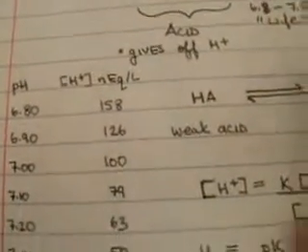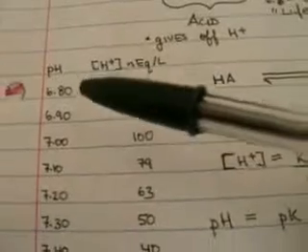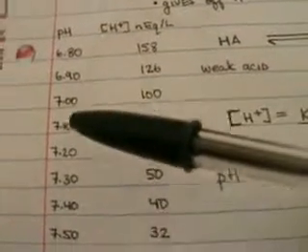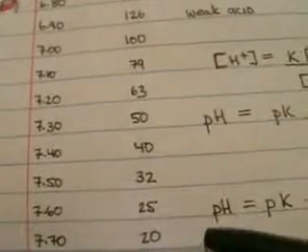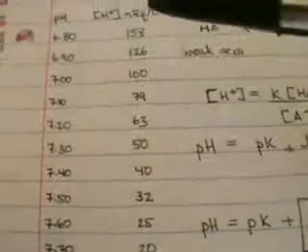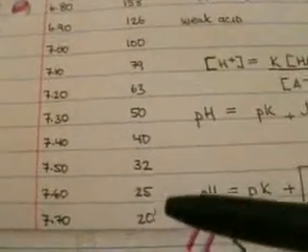As the pH increases from 6.8 to 6.9 all the way up to 7.7, we can say that the pH at 7.7 has a hydrogen ion concentration of approximately 20 nanoequivalents per liter.